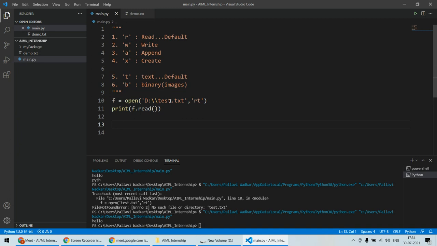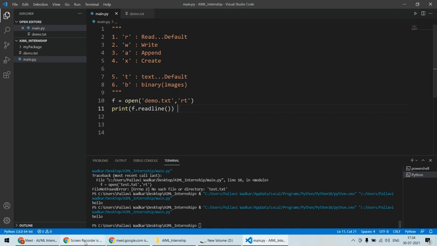Now we'll discuss some different function. Again, I'm going to use this demo.txt only. Instead of this read function, there is another function called the readline function. As is clear from the name itself, the readline function will read a single line from our file. So if I try to read using this readline function, it will read a single line from our file. If I run, it is printing only hello.